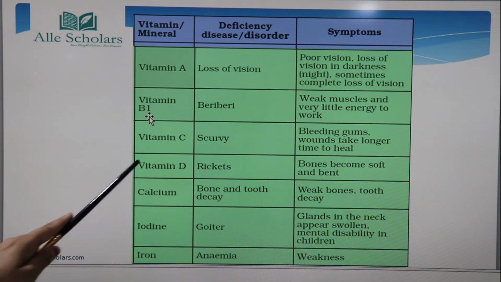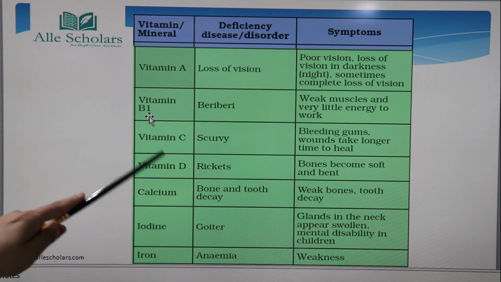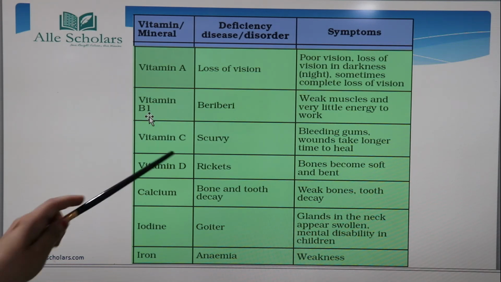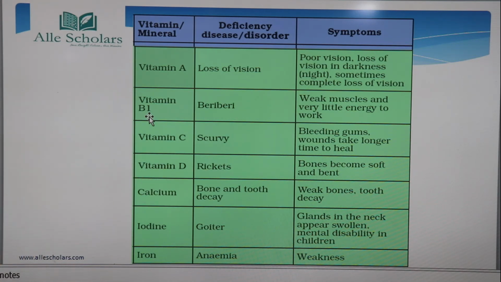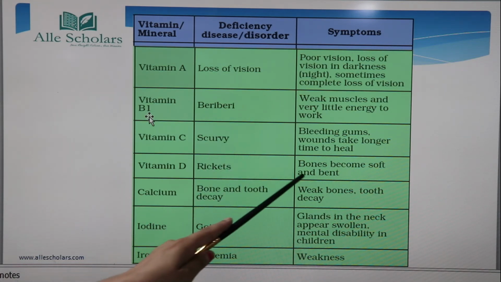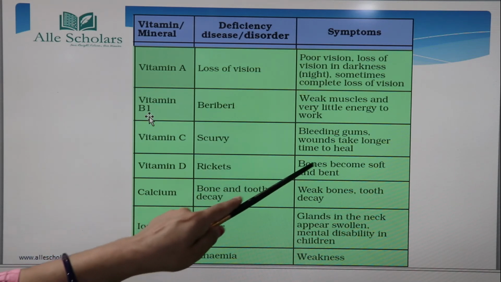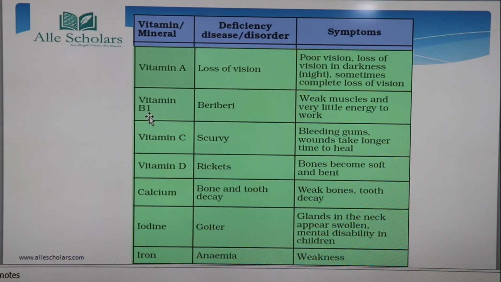If we are suffering from a deficiency of vitamin D, automatically our calcium is going to be lower, because vitamin D helps in the absorption of calcium. So in such a case, our bone is going to be affected. You can see here, bones become soft and they bend.